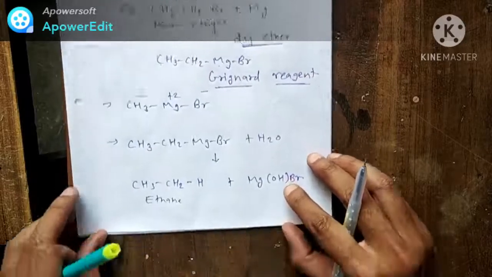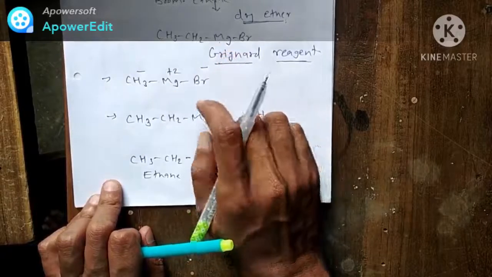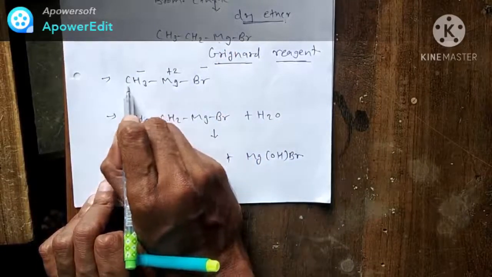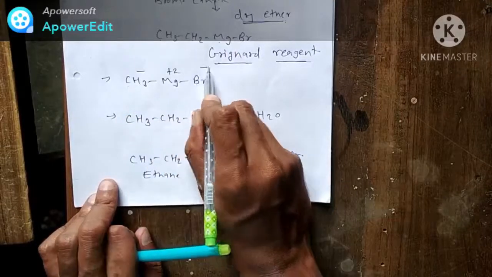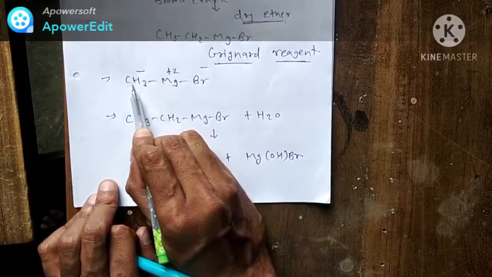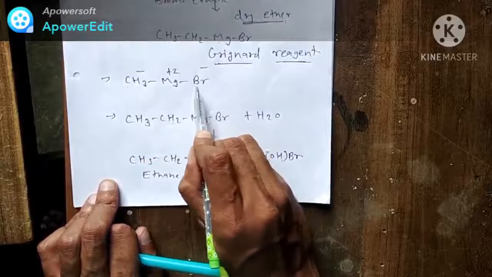Now, how is magnesium bonded in this structure? Here magnesium has a +2 charge, with CH3 minus and Br minus. So magnesium is bonded between the alkyl group, the CH3 methyl group, and the halogen group.